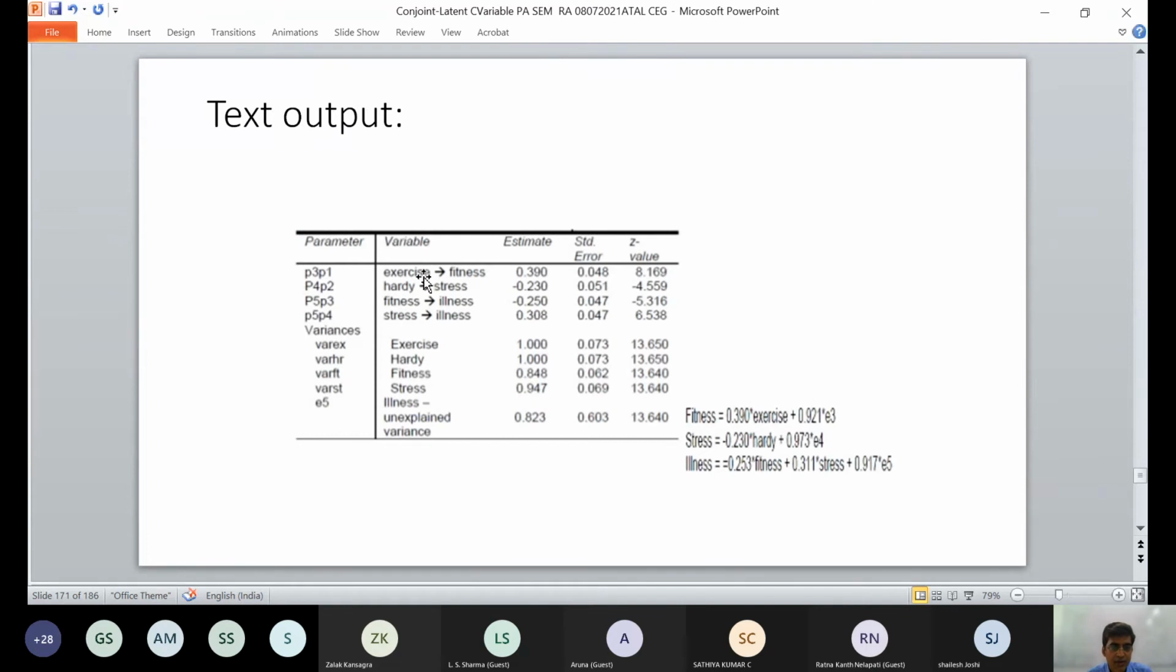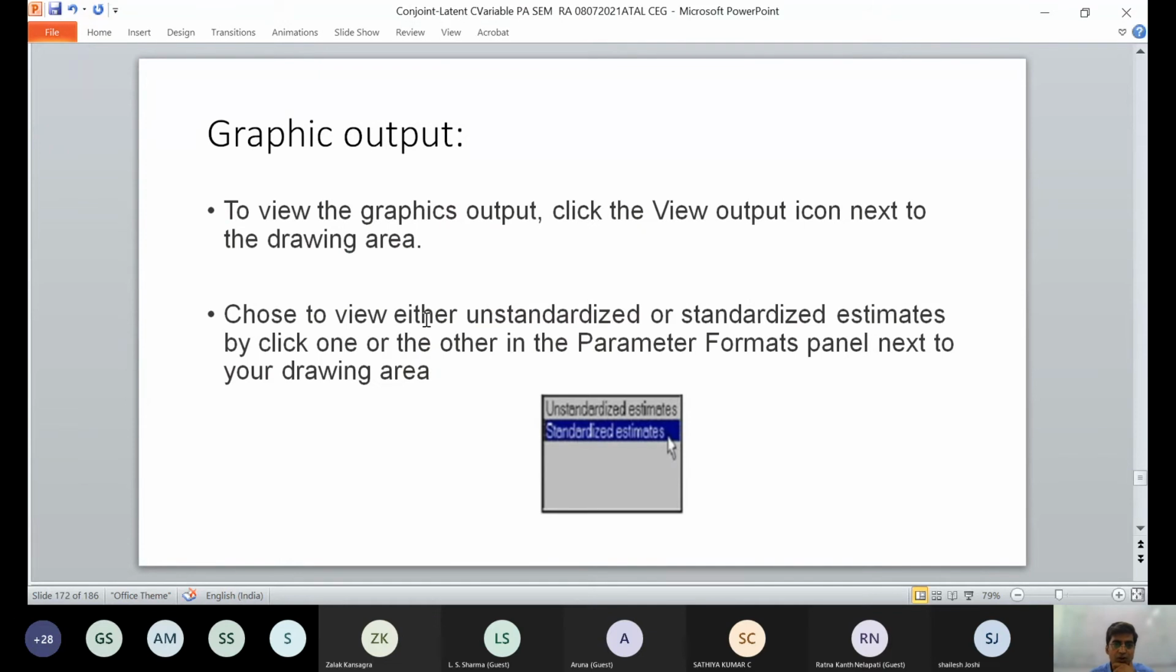You have the parameter estimates like this, the standard error, and the Z value. Their variance has been calculated. So you can see that fitness is 0.390 exercise plus 0.923 error. Stress is dependent on hard work, and illness is fitness plus stress. So there are 3 variables, and how they are correlated is shown. Then their graphic output is available.